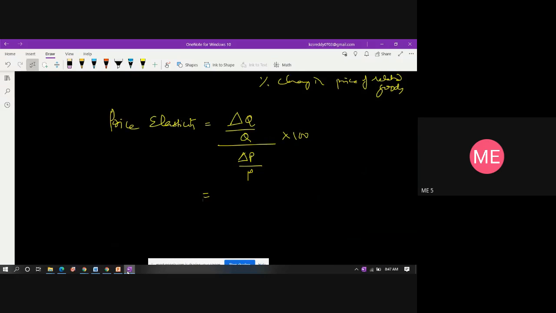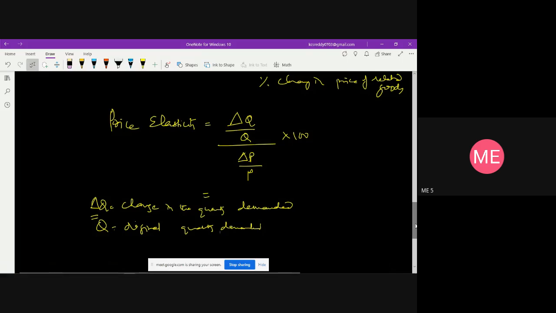So the change in the quantity demanded is delta Q. What I mean to say is delta Q is the small change in the quantity demanded due to the change in the price. Q is the original quantity demanded, how much is actually demanded, and we look at what the change in demand is due to the change in the price.